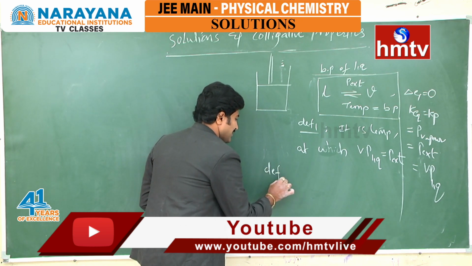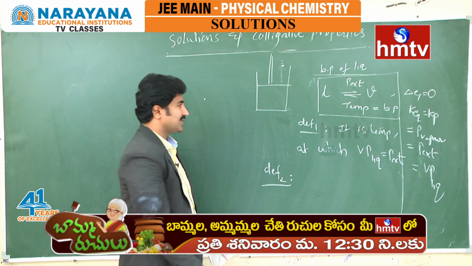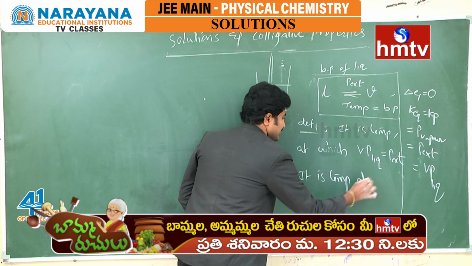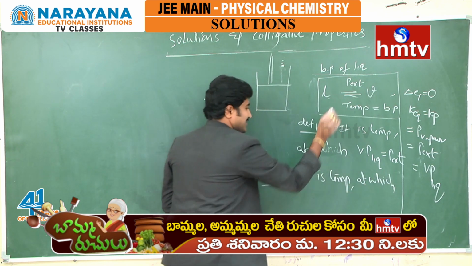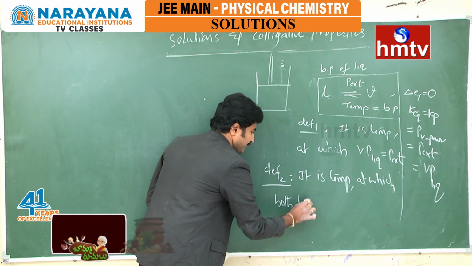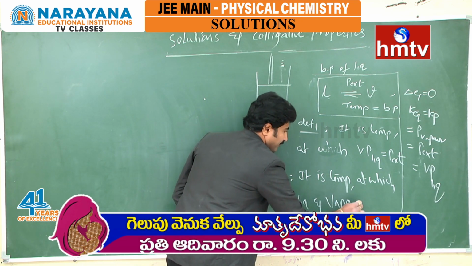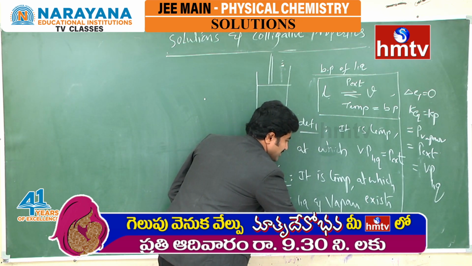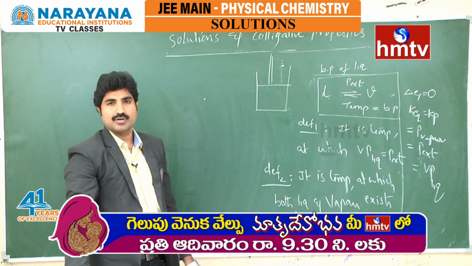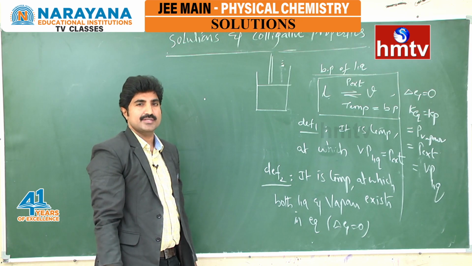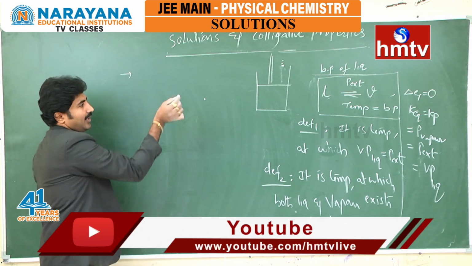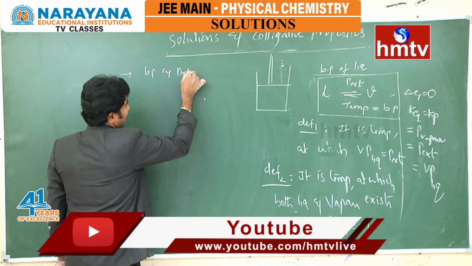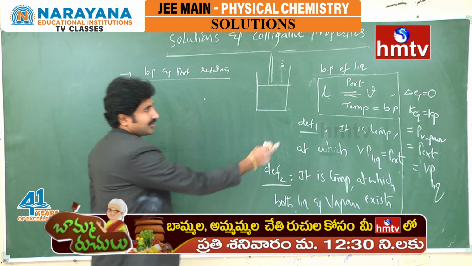Similarly, we can write another definition, the second definition: it is a temperature at which both liquid and vapor exist in equilibrium. That means delta G must be 0 for this equilibrium. Like that we can define the boiling point in two ways. Now, the boiling point and external pressure relation: we know this is an endothermic process.